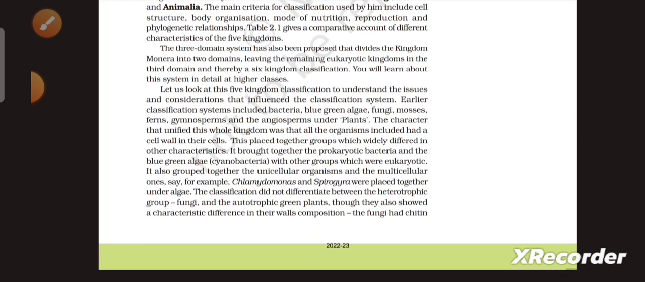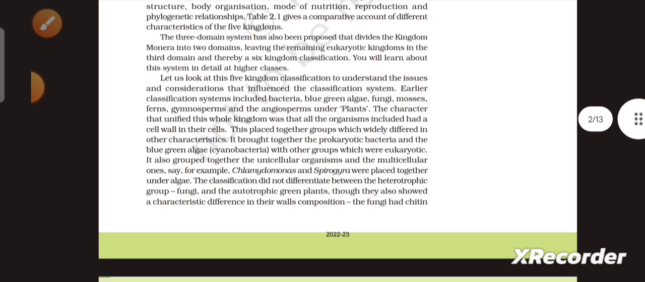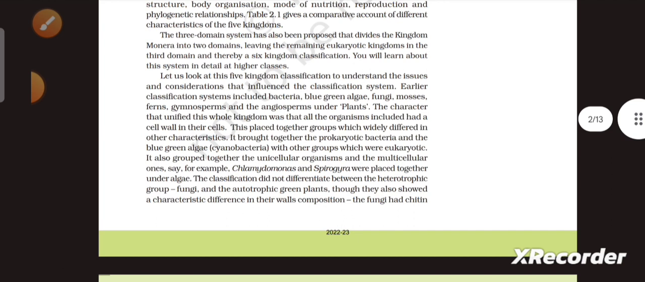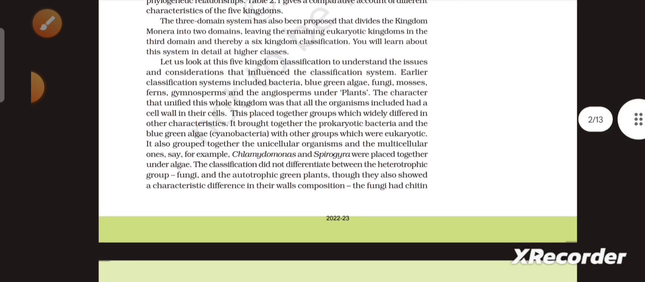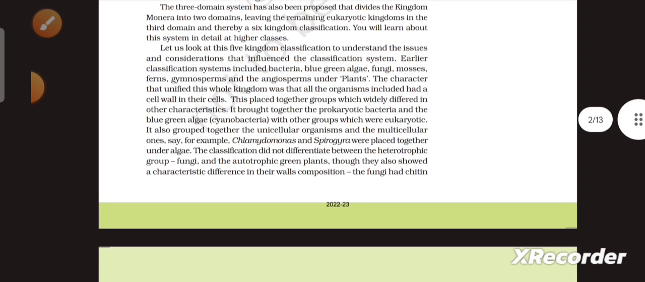Earlier classification systems included bacteria, blue green algae, fungi, mosses, ferns, gymnosperms, and the angiosperms under plants. The character that unified this whole kingdom was that all the organisms included had a cell wall in their cells. This placed together groups which widely differed in other characteristics. It brought together the prokaryotic bacteria and the blue-green algae, that is cyanobacteria, with other groups which were eukaryotic.